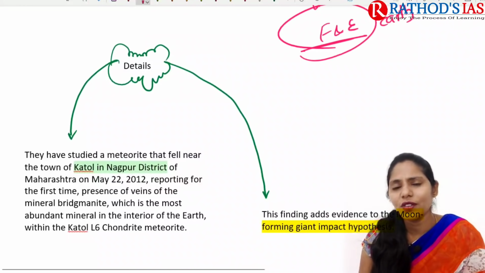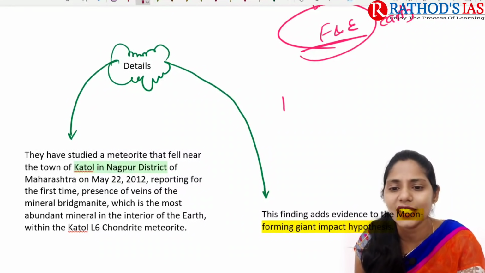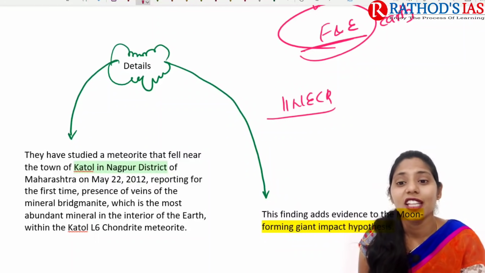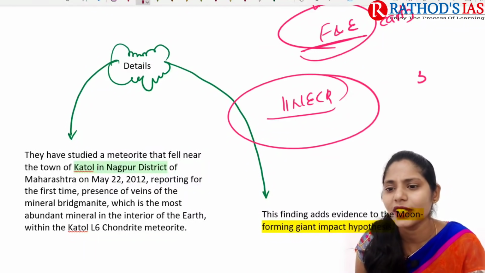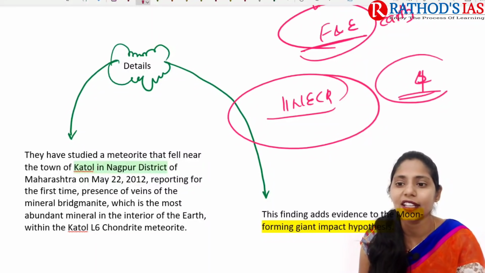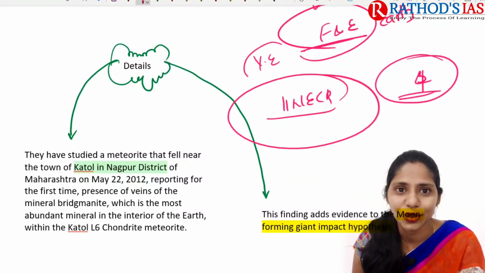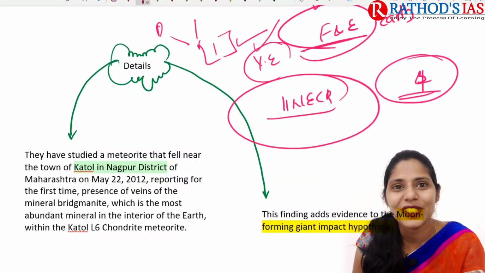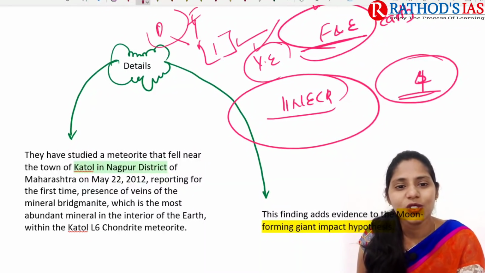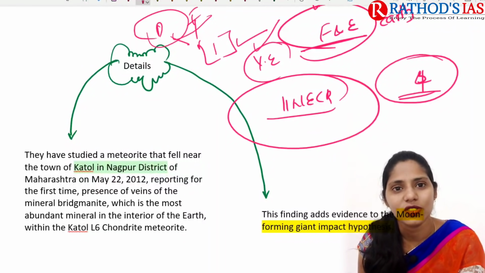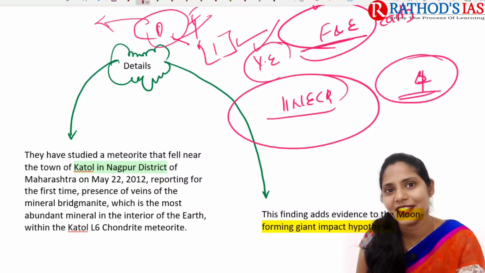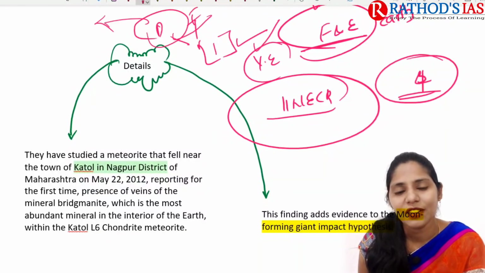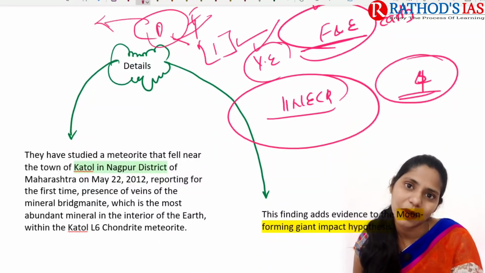As we know, in the 11th class NCERT of your geography, especially in the third or fourth chapter, there is the topic of volcanoes and earthquakes. Before that, there is one small topic: what are the sources of information about our Earth. We studied direct sources as well as indirect sources. In direct sources, we can talk about the rocks which are present, right? And one direct source is also meteorites. So we can connect this topic with our GS paper 1.